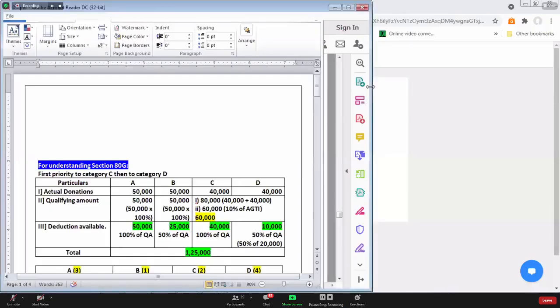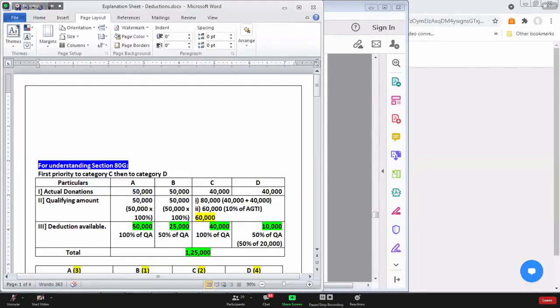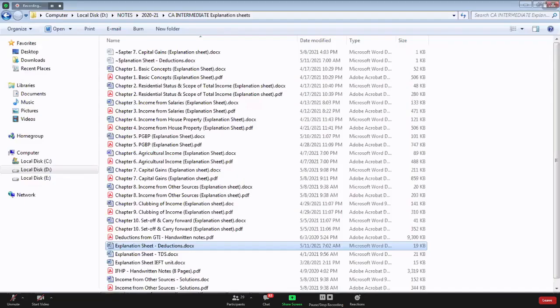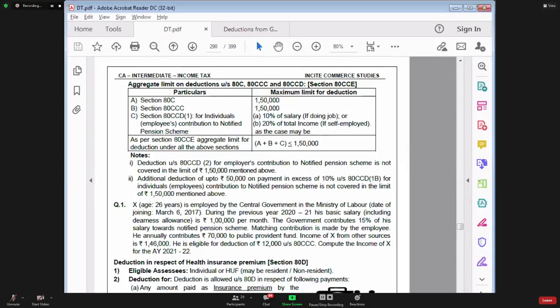Can you see the word file on the screen? I'll give you one example to make you understand. Give me 1 minute's time. I'm searching for that example. I'm already having.